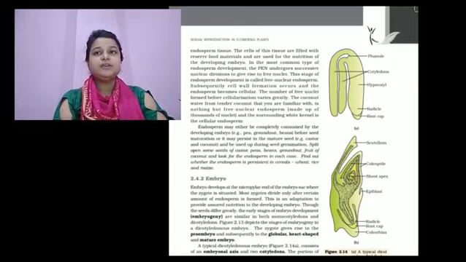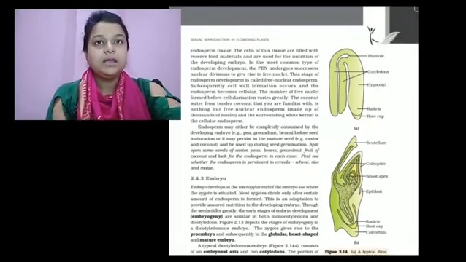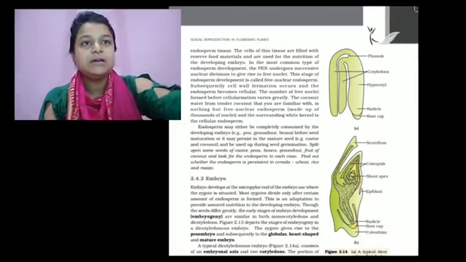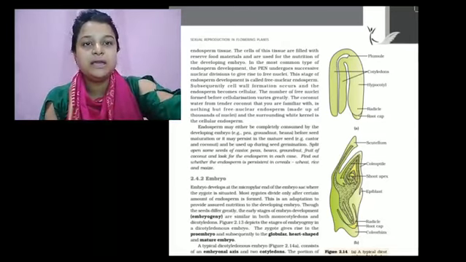In albuminous seeds, a portion of the endosperm remains in the mature seed, like wheat, maize, castor, etc.